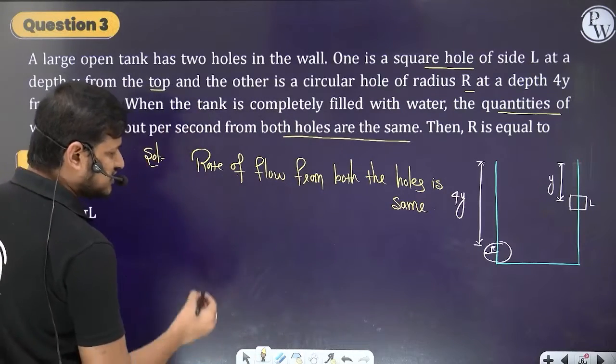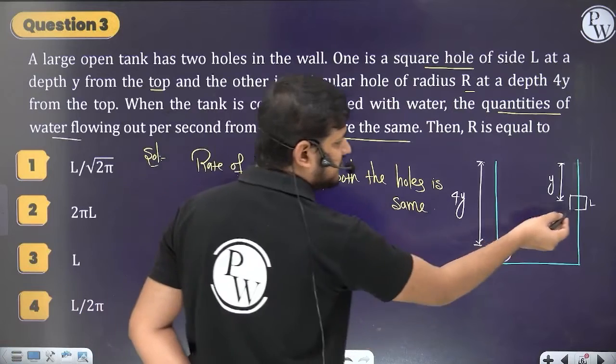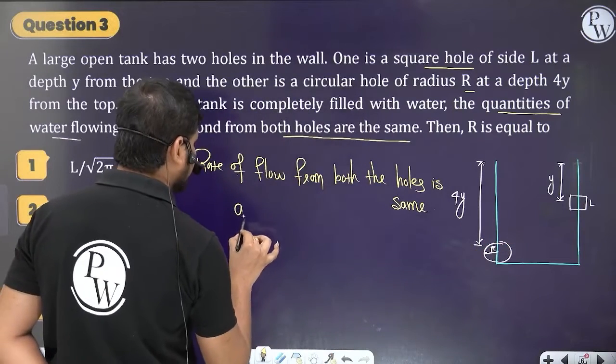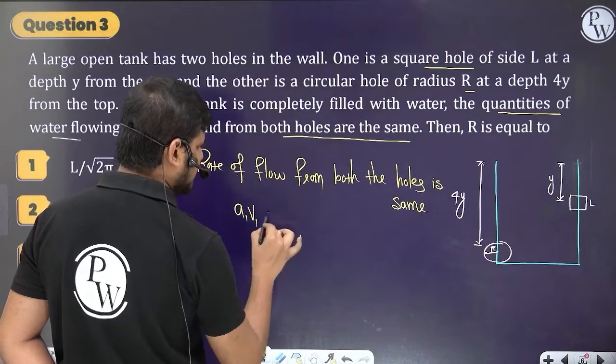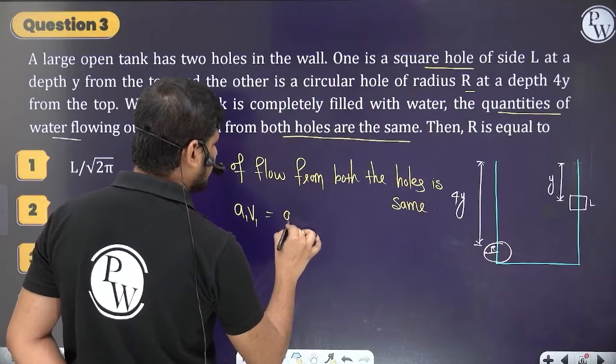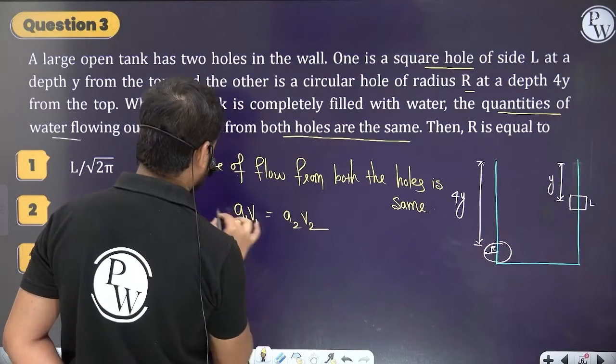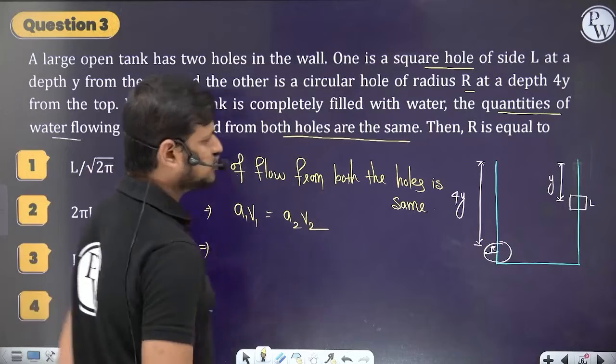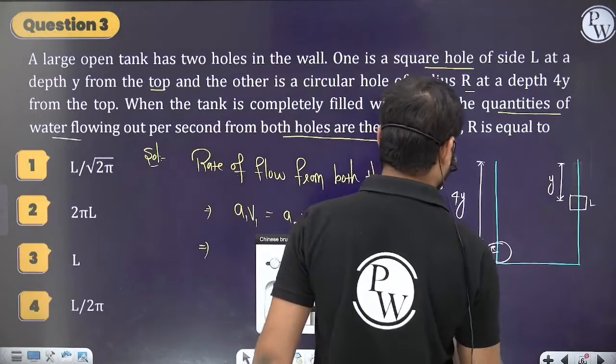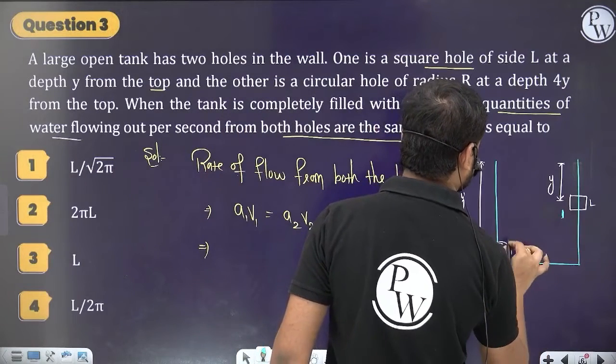So now can we solve this question? What's the rate of flow from the first one? Let's say A1 and the velocity V1 is equal to the second one, A2 and the velocity V2. Now let's substitute the values. Consider this is the first hole and this one is the second hole.